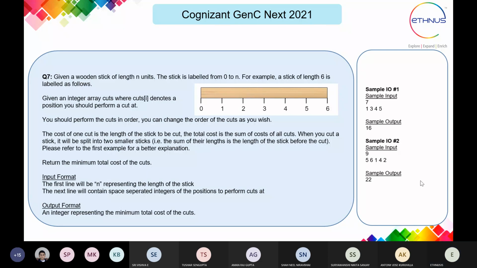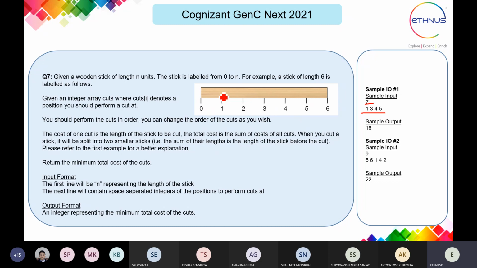Here you can see the sample input has 7, which is the length of the stick, and the positions where we have to do the cuts are given here: 1, 3, 4 and 5.